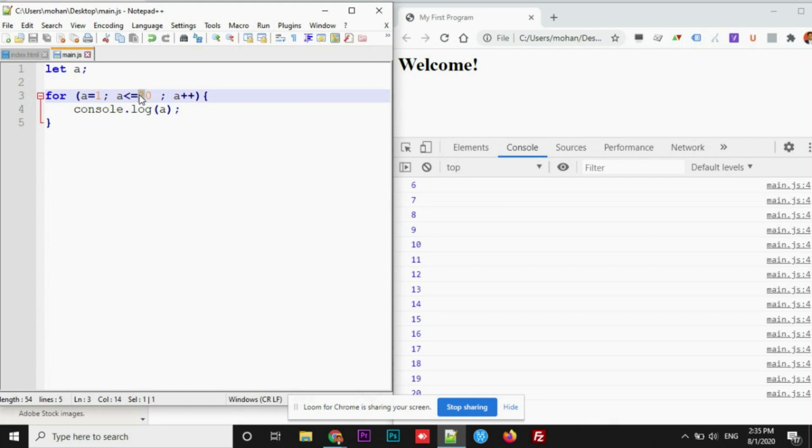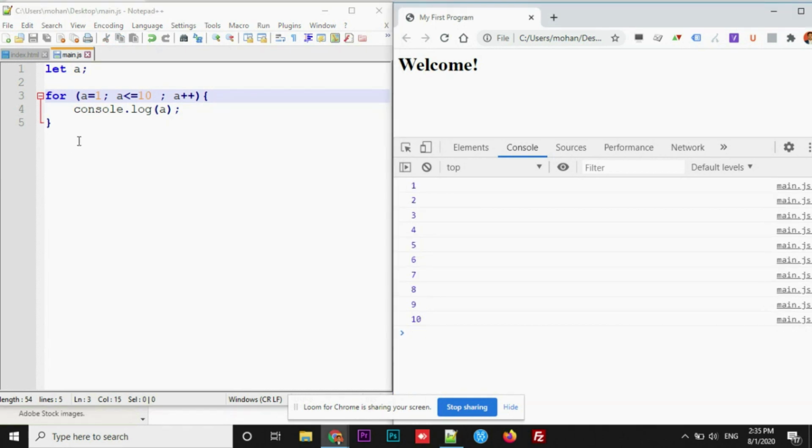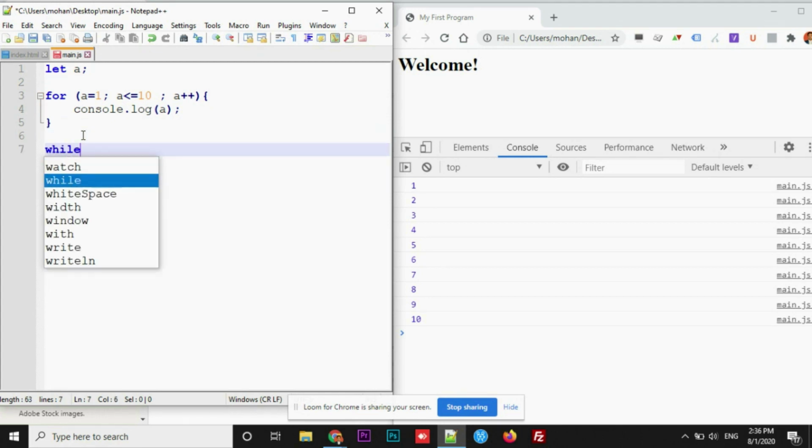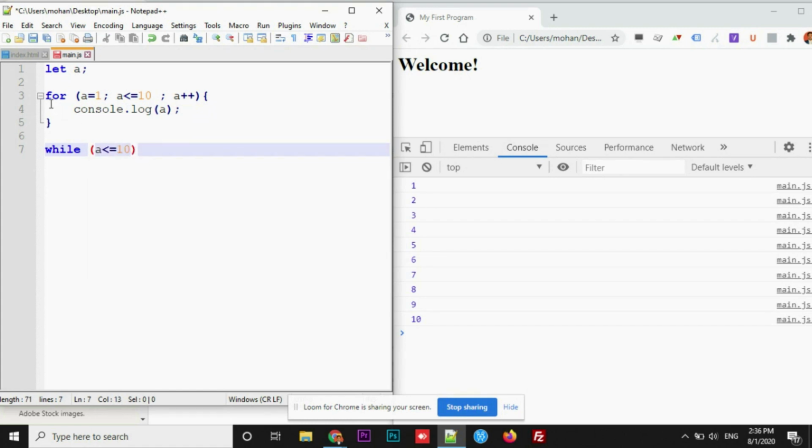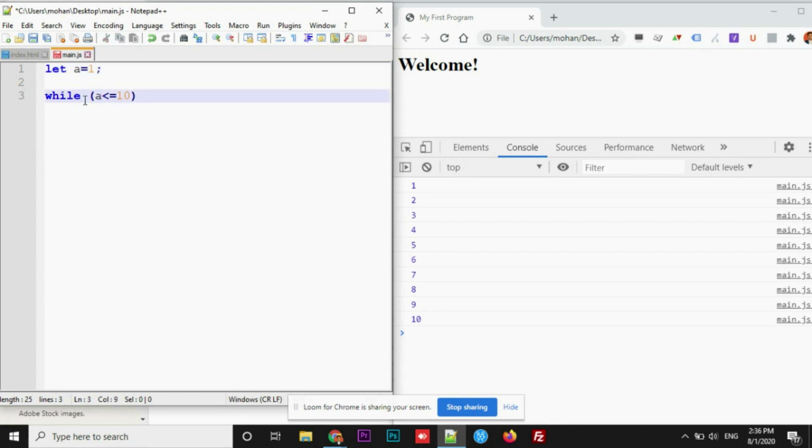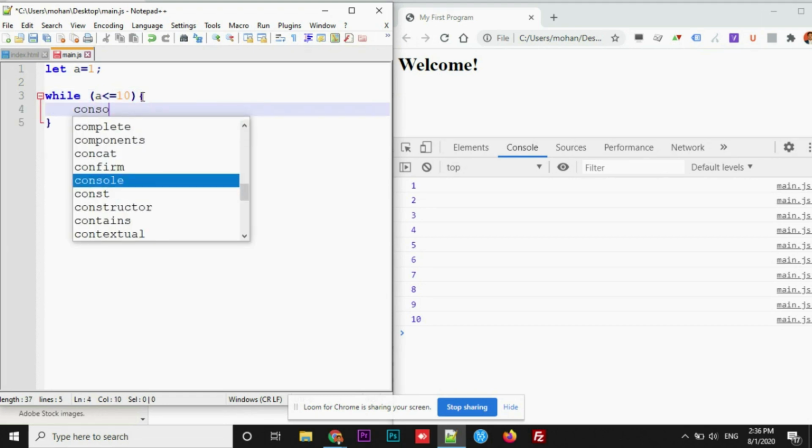Is for the only way to implement the process? Not really. Along with the for loop, we have while loop and do while loop as well. Now if you want to implement the same with a while loop, simply in place of for, we'll be using while, and inside it we need to add a condition, a less than or equals to 10. Let me delete this. This time I am going to assign a value by default here. Let a equals 1, and while a is less than or equals to 10, if the condition is true, I'm going to write the console statement here,